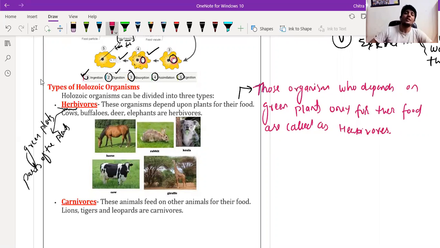So this organism depends upon the plant for their food, that's why they are called herbivores. For example, we have cow, buffaloes, deer, and elephants, which are all herbivores.